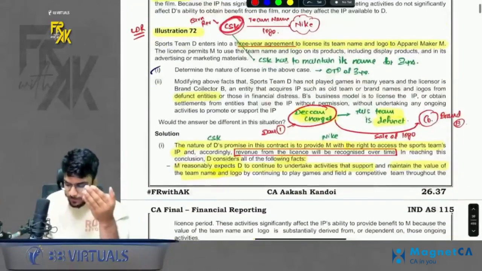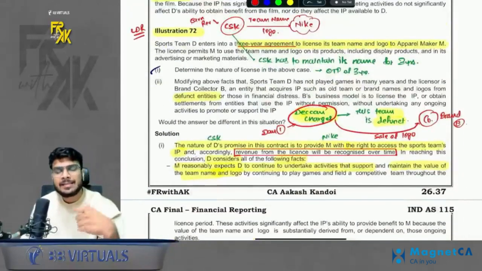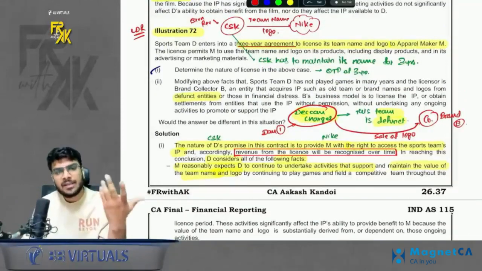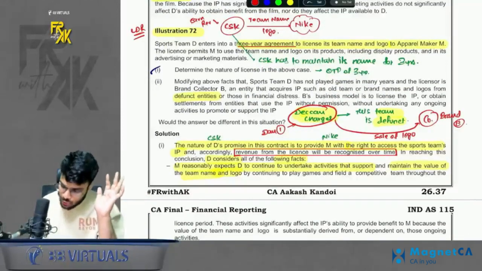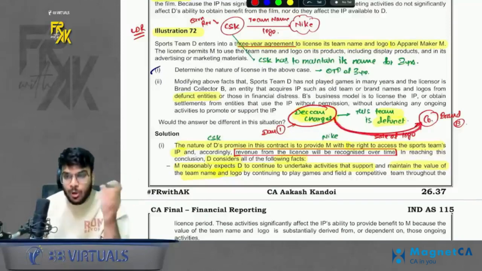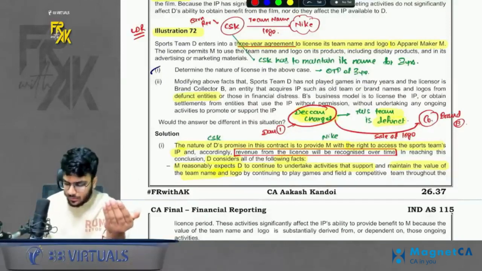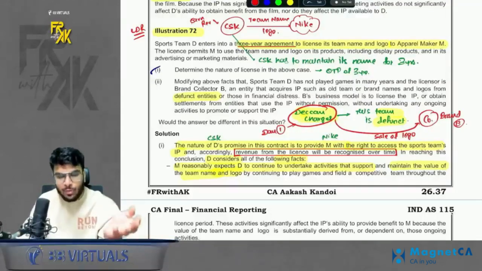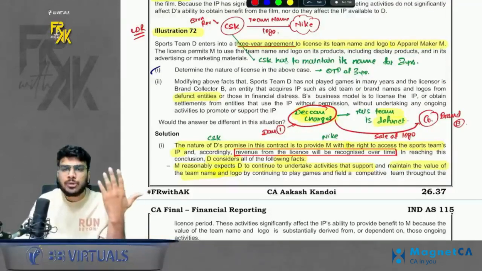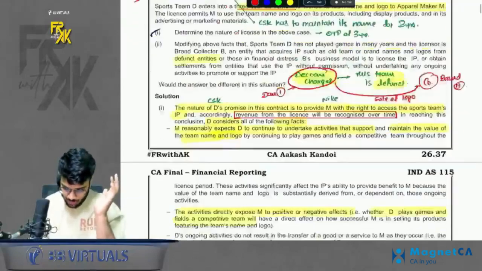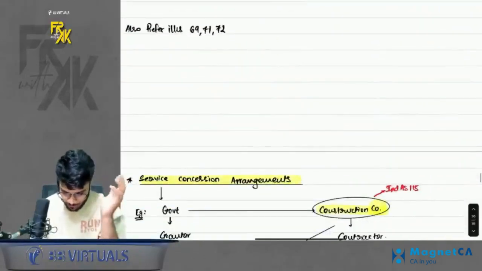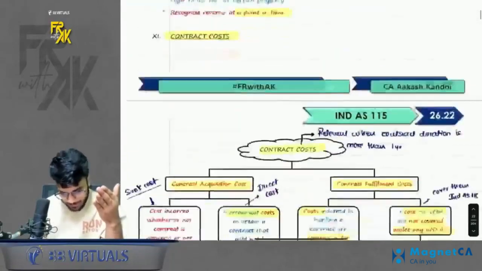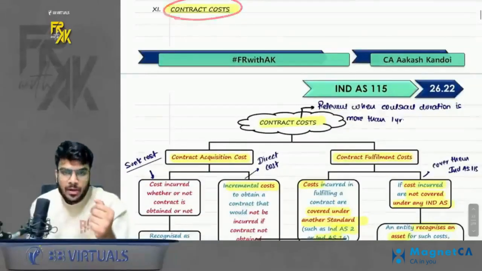But what if a defunct team is selling its team name and logo? Let's say Deccan Chargers, the Hyderabad team, is selling its name. It is a defunct team. It is not playing anymore. So if this team is selling its logo to a brand, then this defunct team is already a closed team, right? They don't have to fulfill any obligation. They don't have to maintain any name. So here they can book the revenue at a point in time. Okay, so this was a very good question. You can have a look here. So this was license of intellectual property. Simple, done. Next point is contract cost.